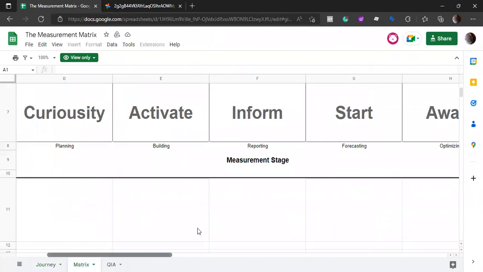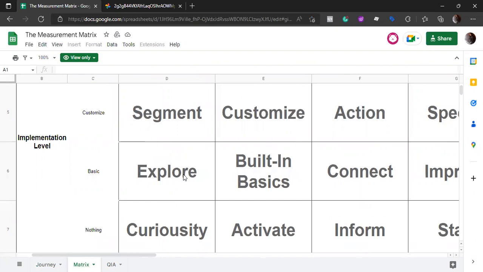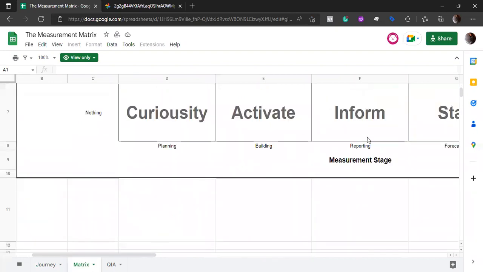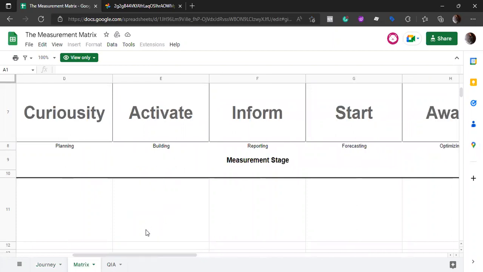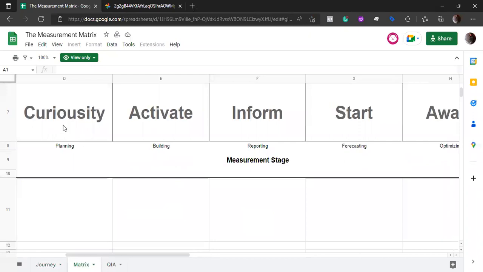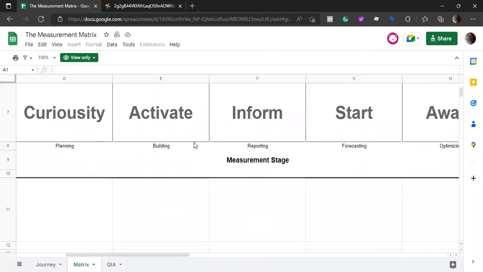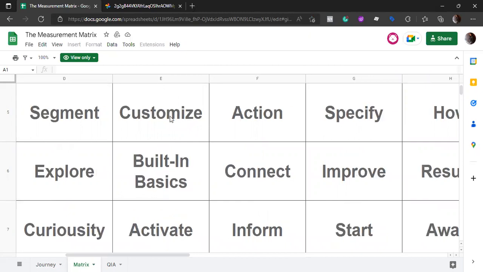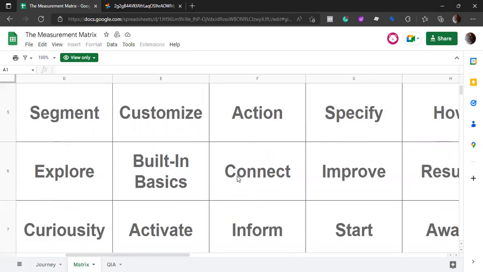So we have already discussed the planning phase, where we ask the questions, right? The building phase, the reporting phase, the forecasting, and optimizing. So we can reach optimizing only when we have gone through all of these stages, right? So if we are asking the right question at the planning, and if we have the right information at the building, and we have reports at the level that they are communicating what we need them to tell us, right?